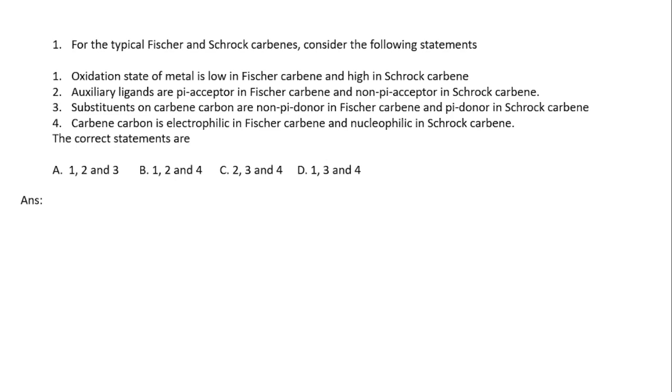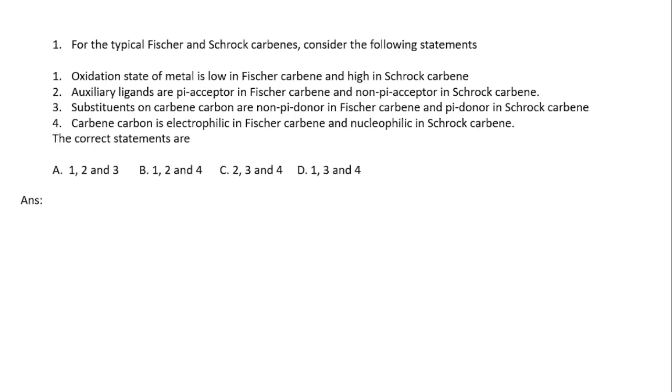Statement 2 is: auxiliary ligands are pi acceptor in Fischer carbene and non-pi acceptor in Schrock carbene. Statement 3 is: substituents on the carbene carbon are non-pi donor in Fischer carbene and pi donor in Schrock carbene. Statement 4 is: carbene carbon is electrophilic in Fischer carbene and nucleophilic in Schrock carbene. You need to choose the correct statements between A, B, C, and D.